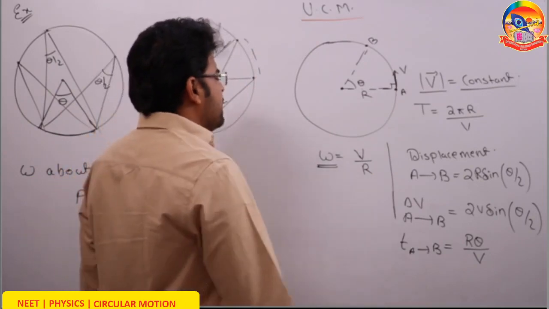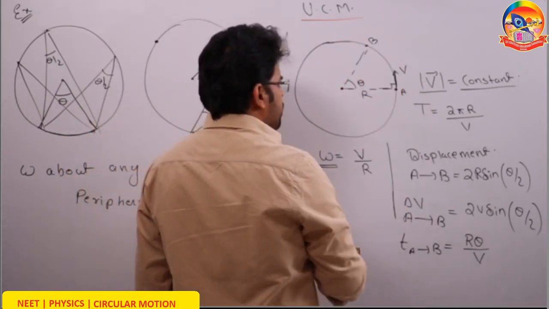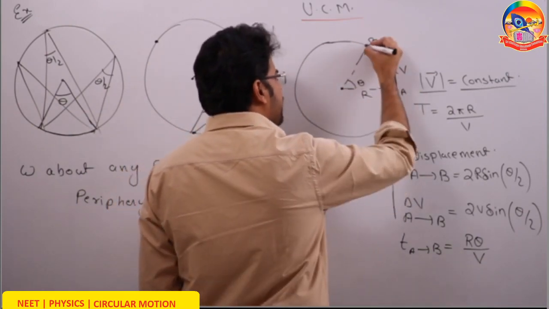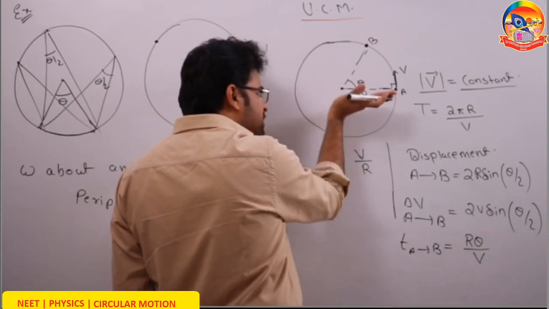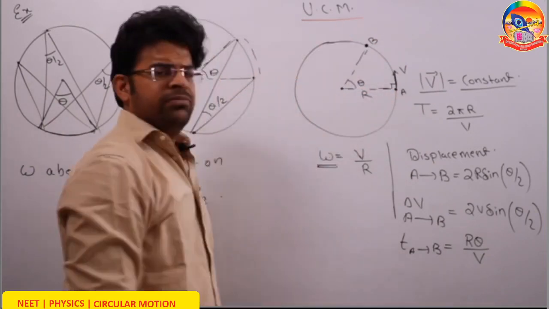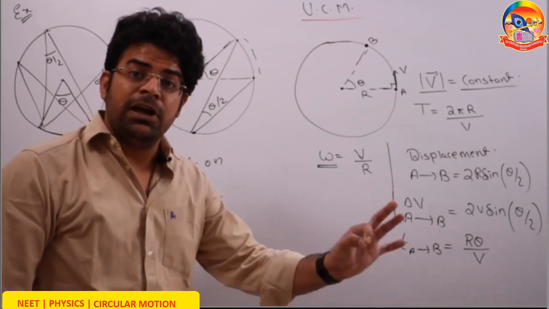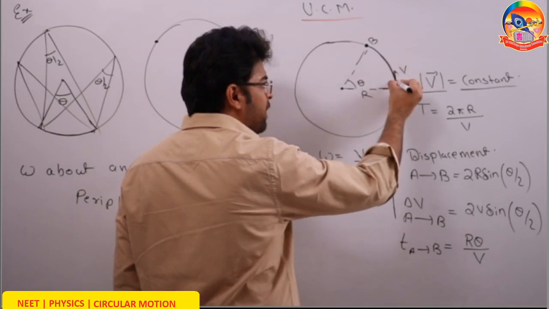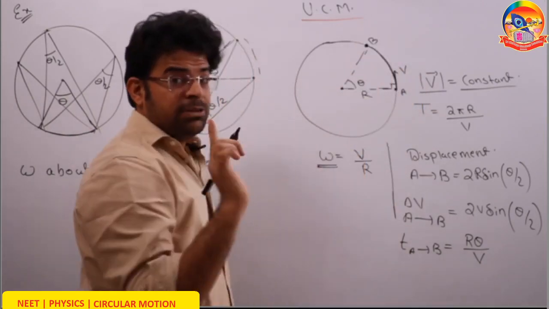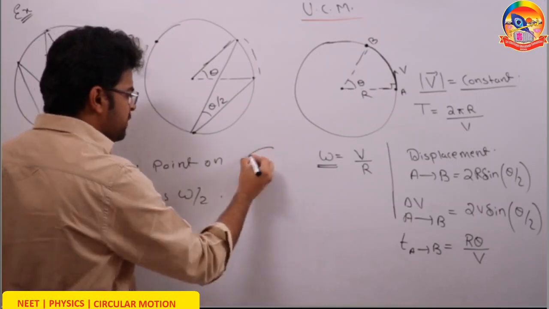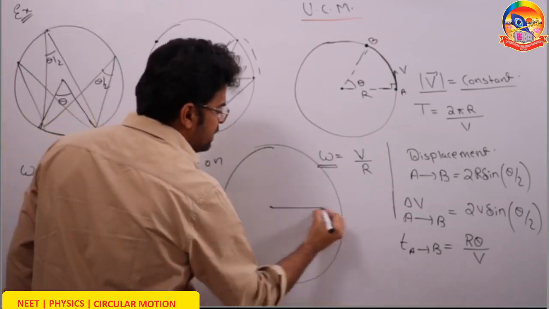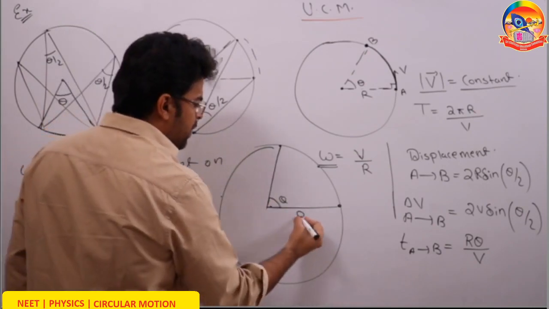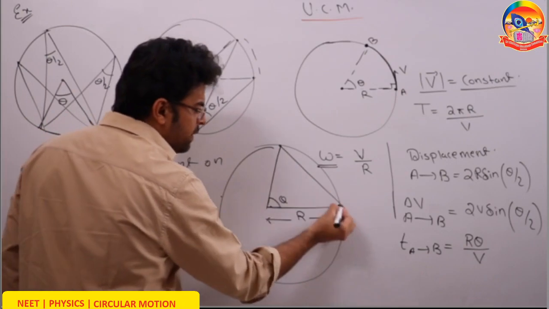Next, let's say a particle performs uniform circular motion in a circle of radius r and goes from a point A to another point B such that the position vector with respect to center turns by an angle theta. The question is, what is the displacement of this particle? See kids, the distance traveled will be r theta along the periphery, but displacement won't be r theta. So how to find the displacement? Quite easy. Think that this is the initial position, this is the final position, this angle is theta, the radius is r. You need to find the displacement.